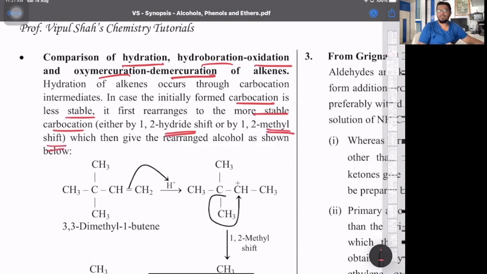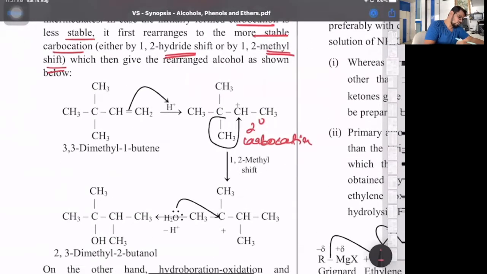Look at that. 3-methyl-butene, when it comes, then there is an alkyl shift happening, where first it forms a 2-degree carbocation. Then the alkyl group shifts here. That's what the arrow shows. This methyl group shifts. So now if it shifts over here, this positive charge actually should be here. That's a 3-degree carbocation. Now to this 3-degree carbocation, you add water and we get the respective 3-degree alcohol. That's the part.